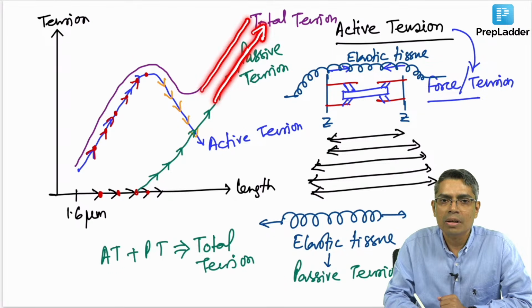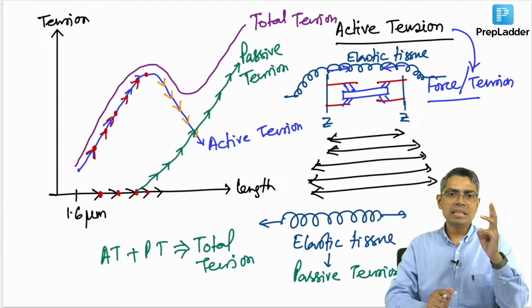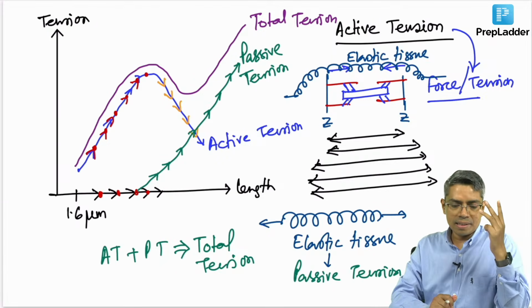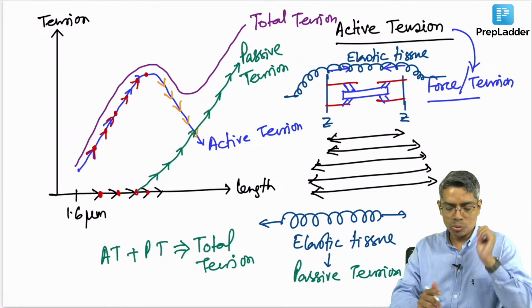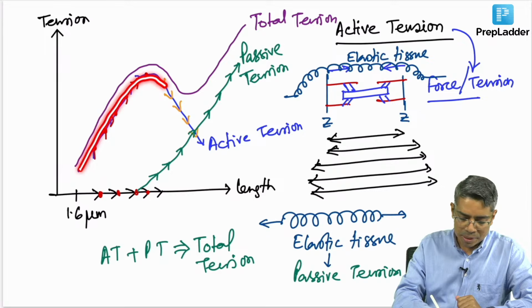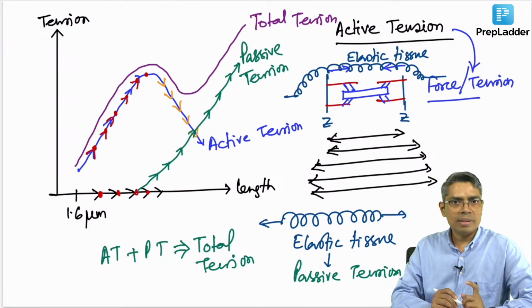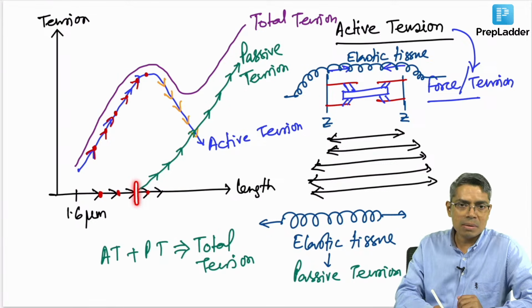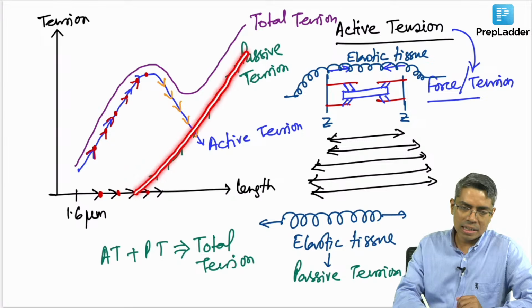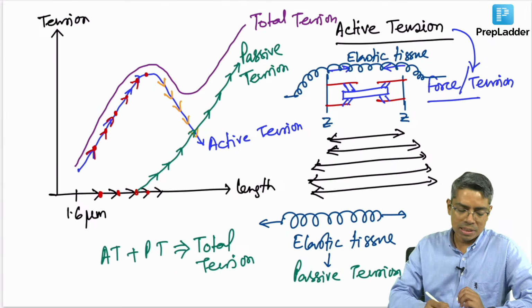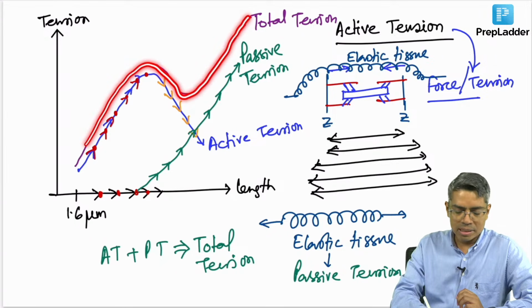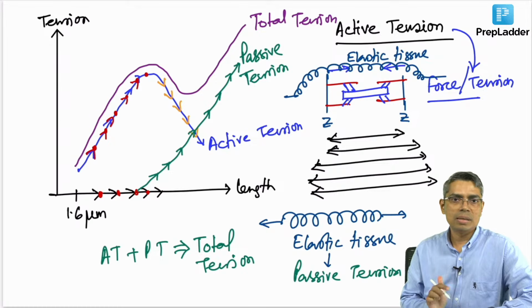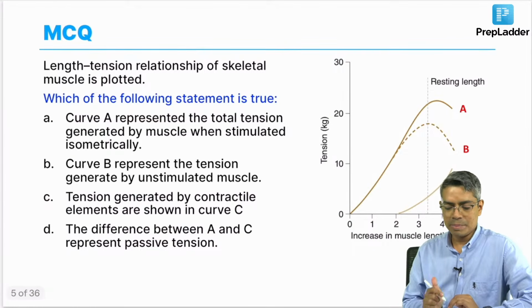Getting my point? So, now you have three curves in the muscle length tension relationship. One is the active tension. How to identify that? It will be a dome shaped curve like this. How to identify the passive tension? It will start from the middle part of the dome and go on increasing like this. And how to identify the total tension curve? There will be a dip followed by a continuous increase. So, this is the typical curve of the length tension relationship.